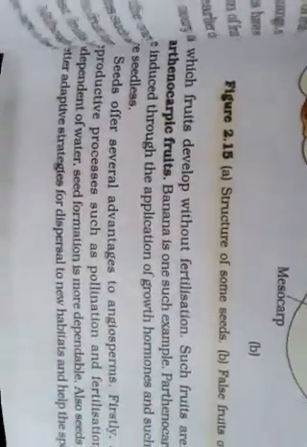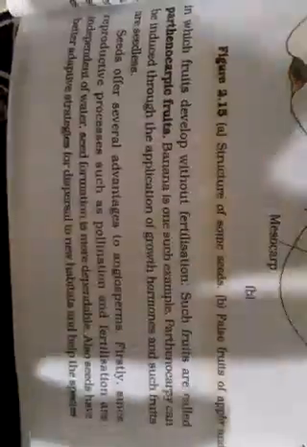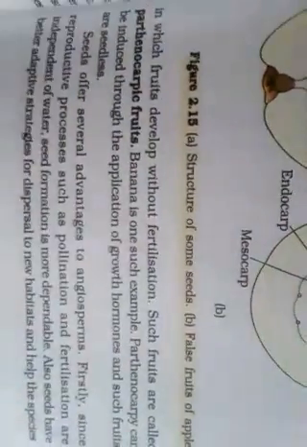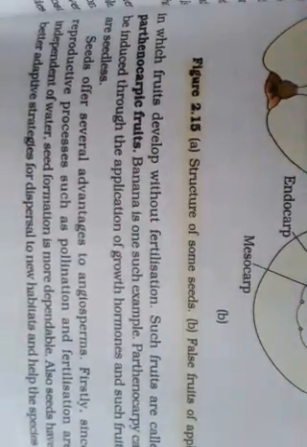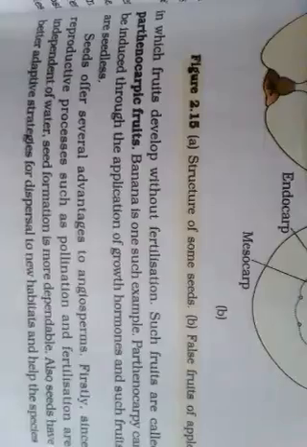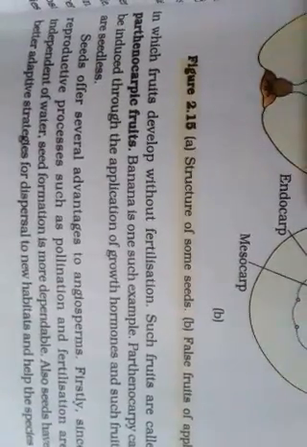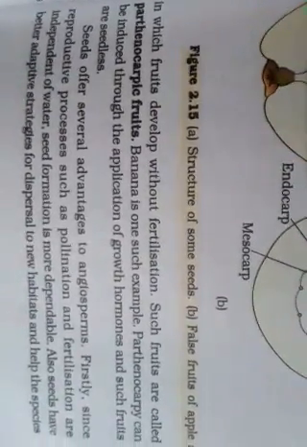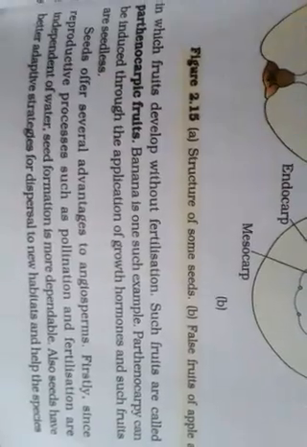Third one are the parthenocarpic type of fruits. So what are parthenocarpic fruits? If you are familiar with parthenocarpy, it is the process in which seedless fruits are formed. So the absence of seed is the characteristic feature of the parthenocarpic fruits.